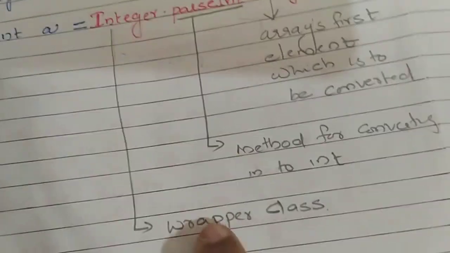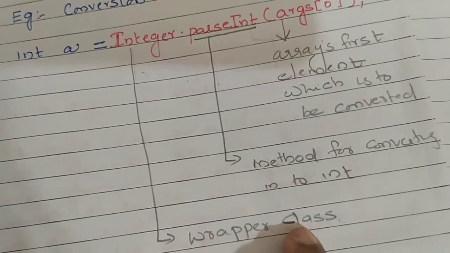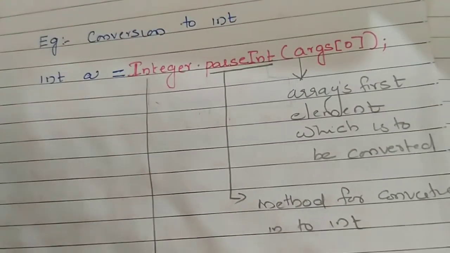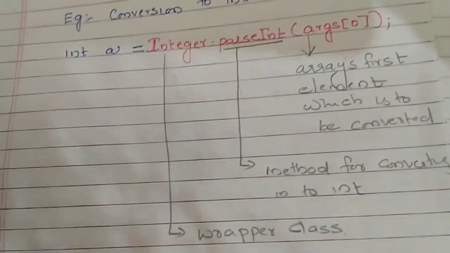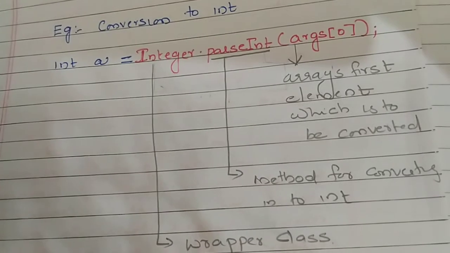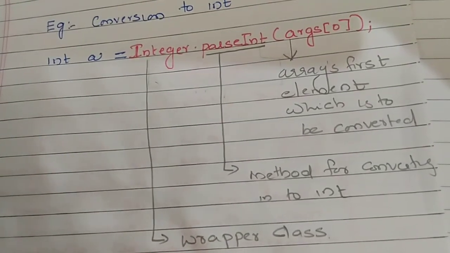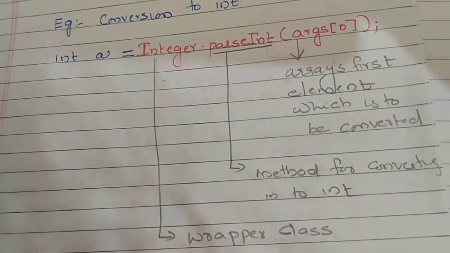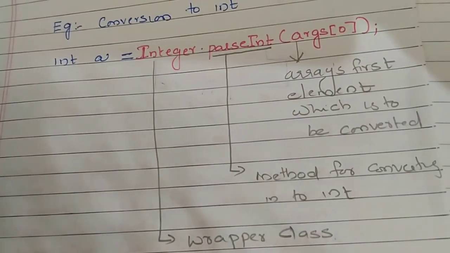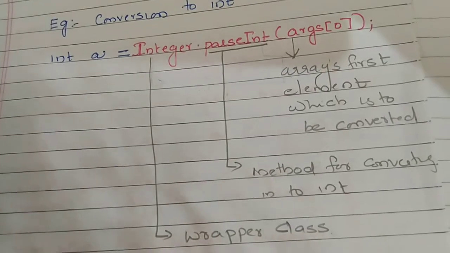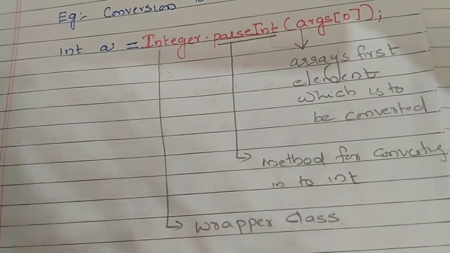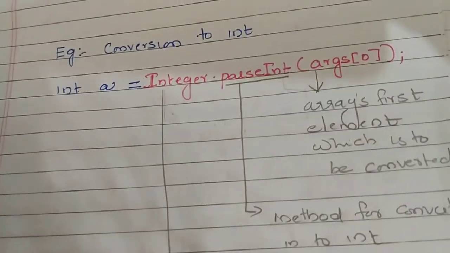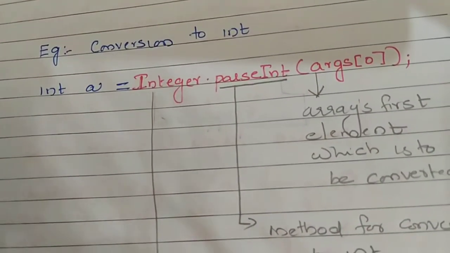This is known as a wrapper class. Integer is known as a wrapper class. It is not a literal, it is a wrapper class. If something comes with a capital starting letter, like Integer, Float, Double, it is known as a wrapper class. Wrapper class topics will be discussed later. You have a separate topic for that. So just understand this: Integer is a wrapper class.